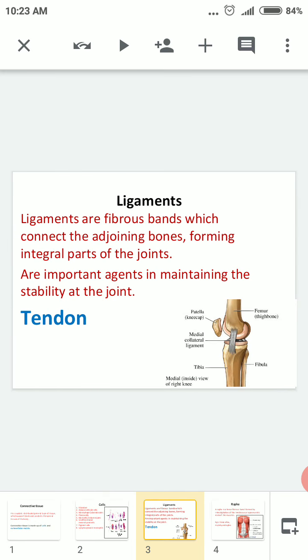So this is just to know: when you come to anatomy, there are some terms they use, so just learn what you mean by each word. What do you mean by ligament? Ligament means two bones are connected to each other by ligament. So if I tell you ligament, you have to know that two bones are connected to each other by ligament. Ligaments are fibrous bands